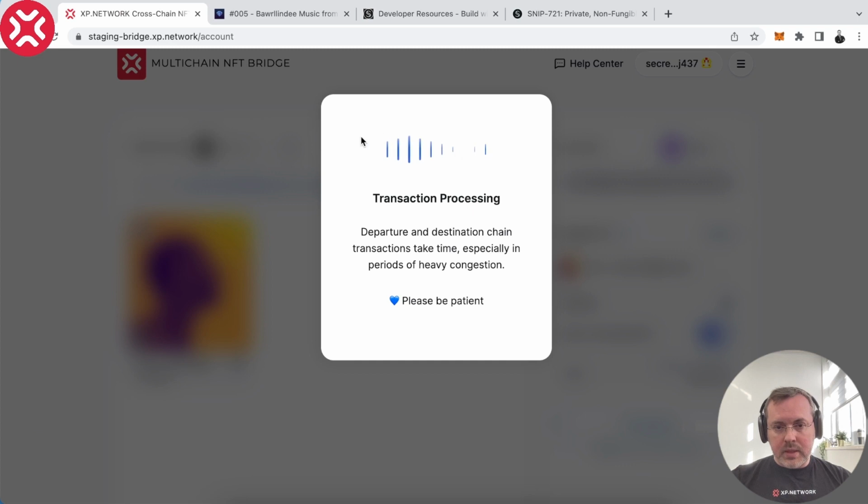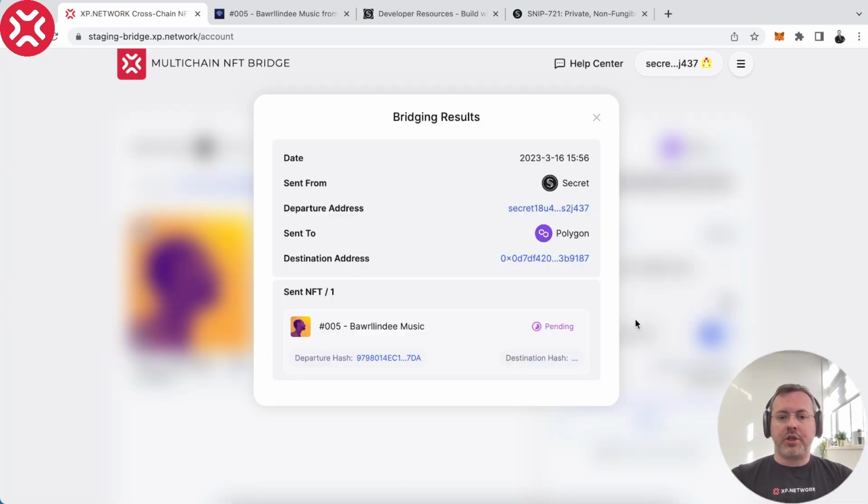Okay. Now this pop-up window will change to a success pop-up window, which will show from which account on Secret we are sending to which account on Polygon, and below we have two transactions. This is the transaction from the chain of departure, and here's the transaction for the chain of destination.